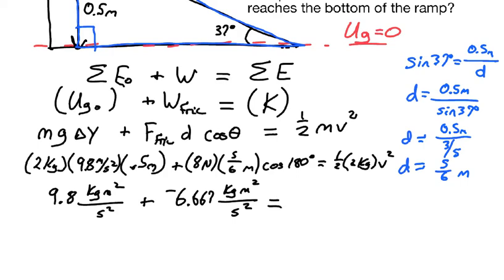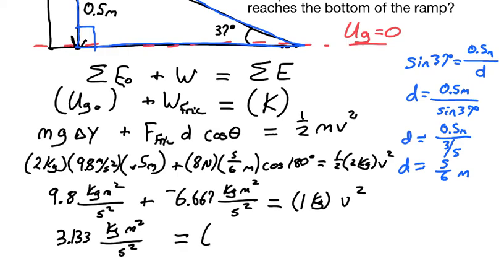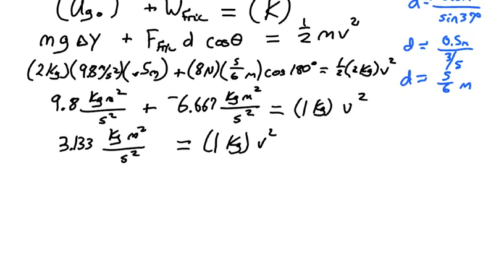And then we have on the right side 1/2 times 2 kilograms, so that's 1 kilogram times v squared. All right, on the left side, I'm going to combine those two terms, and so when I do that subtraction, I get 3.133. That's in kilograms times meters squared per second squared, and that's equal to 1 kilogram times v squared.